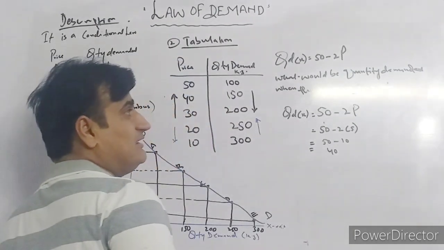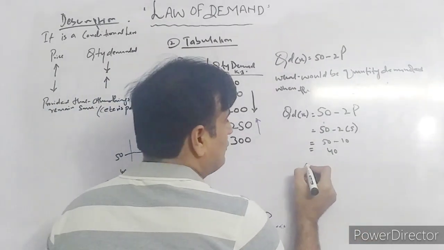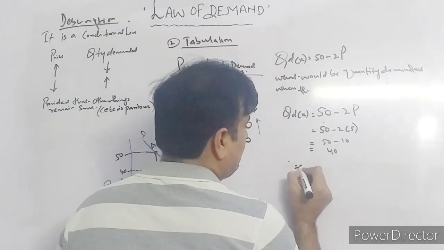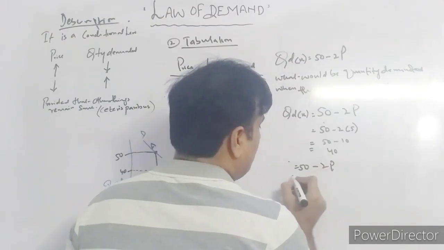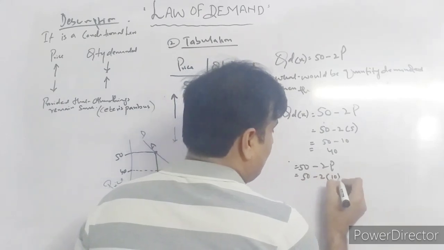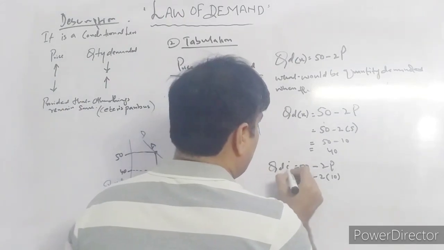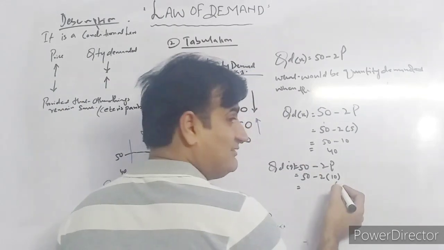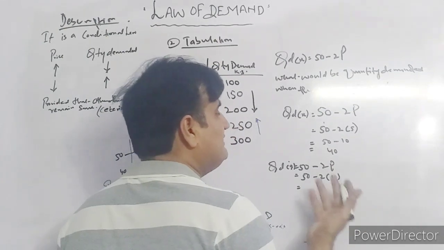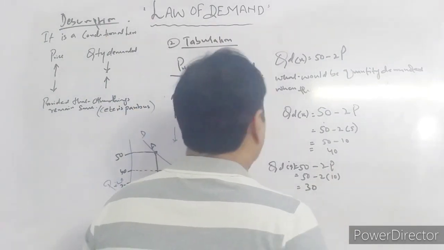The other price is 10. By putting the value in 50 minus 2p, where the price is 10, that is 50 minus 20, so 30 would be the quantity demanded.